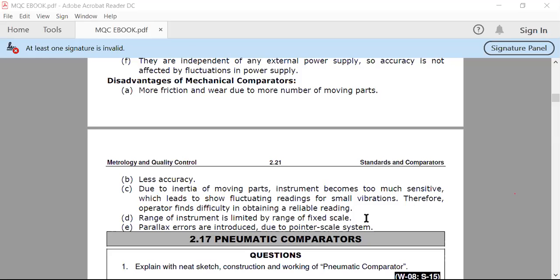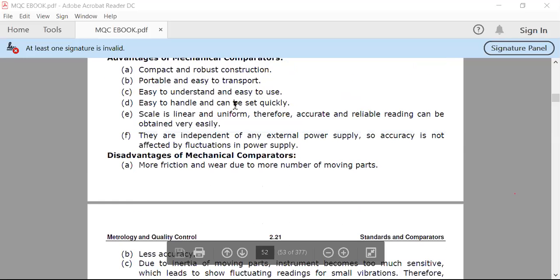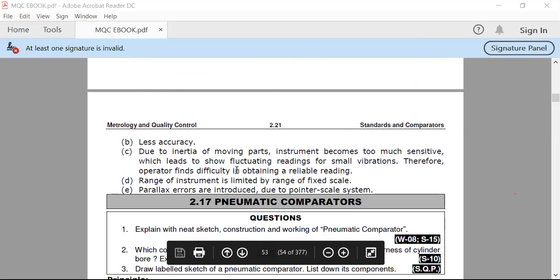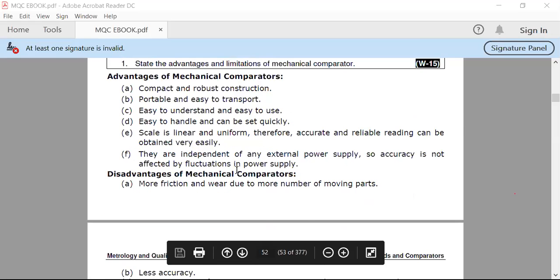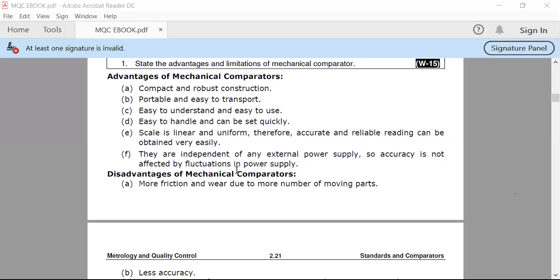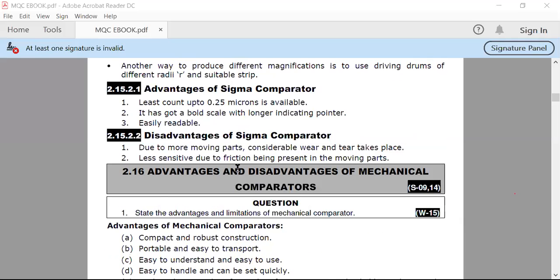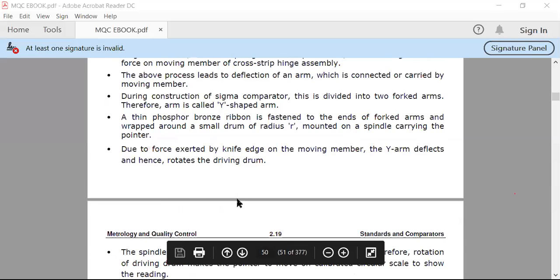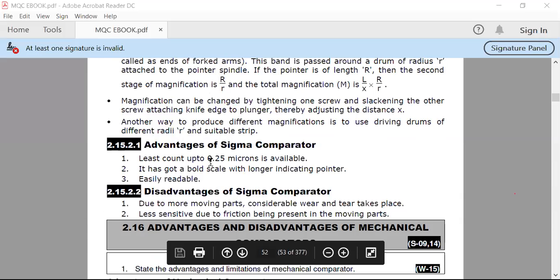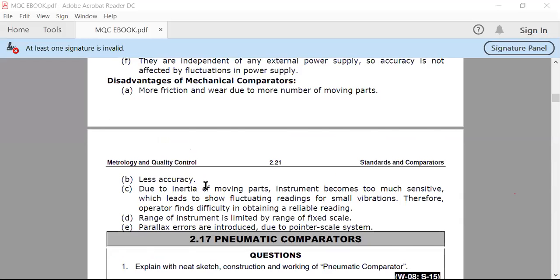And parallax error is introduced due to the pointer scale system. Parallax error is the same, that the pointer is flickering on your scale. So these are some advantages as well as disadvantages of the mechanical comparator. If the question is asked in your examination as explain the mechanical comparator in detail, then you have to explain any one mechanical comparator like the dial indicator or sigma indicator, and mention these advantages and disadvantages, as well as applications.